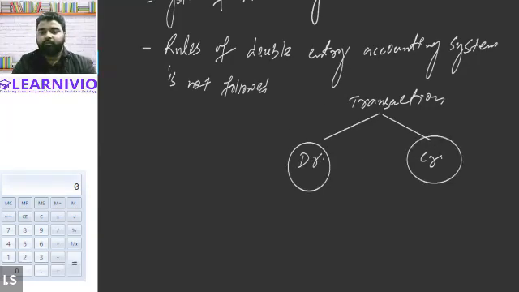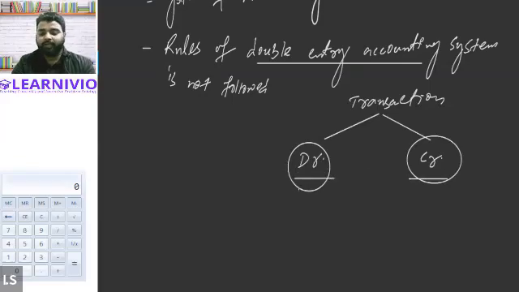So this is what the double entry accounting system basically says. And while doing the accounting as per the double entry system, we record each and every transaction in two different accounts, considering that the transaction has two aspects, the debit aspect and the credit aspect.